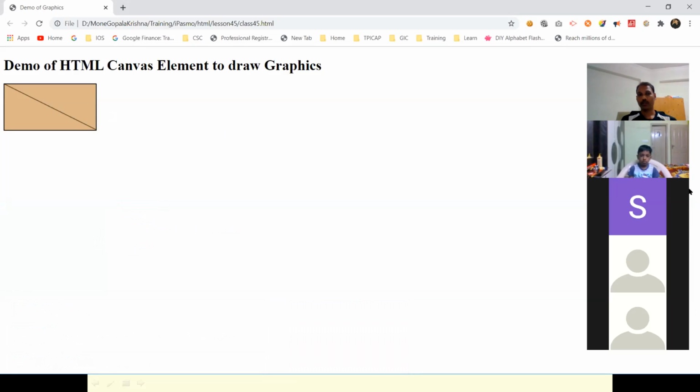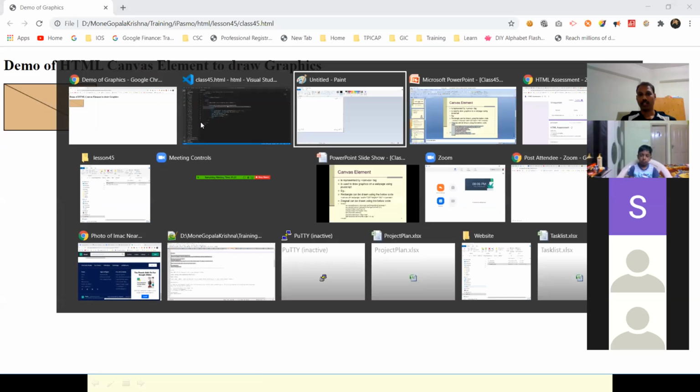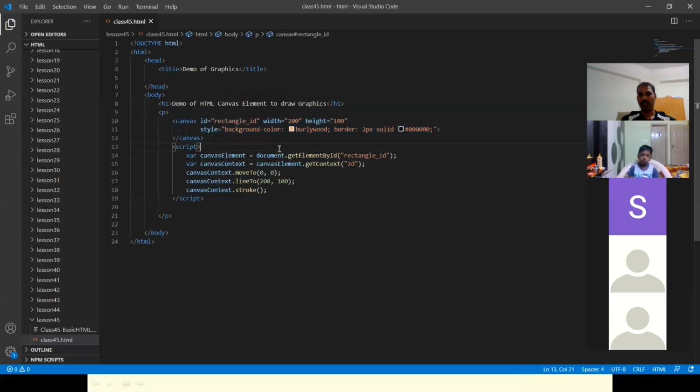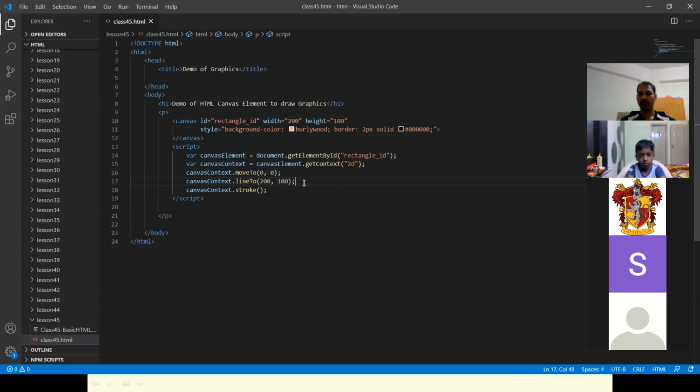I want you all to practice a diagonal line from here to here. Using the same code you can make magic. You just change the numbers. Correct. You just have to make use of these 3 lines again by specifying the coordinates. Try it yourself. I want you to try it today after the class.